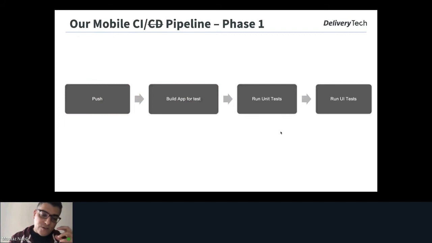Then if we start mapping this to our mobile CI, at the beginning, as I mentioned, we start smaller, and we go step by step. So at the beginning we just implement mobile CI with our new CI server. This is phase one. We start pushing the code, build the application for test, run the unit test, and run the UI test. This is a simple workflow without any additional steps at the beginning.